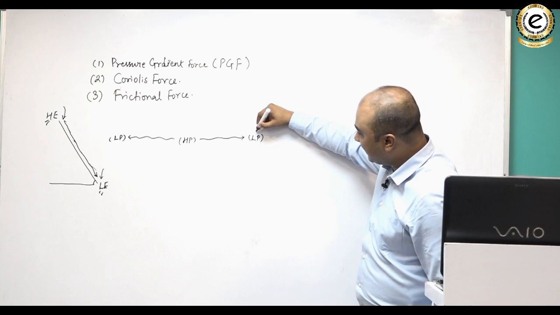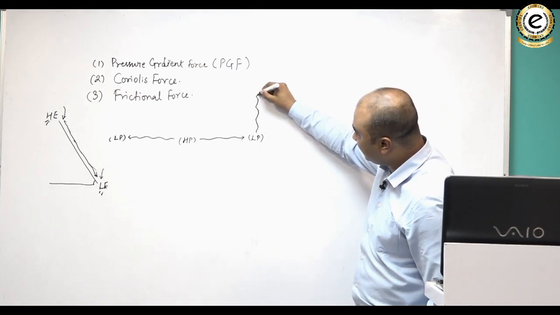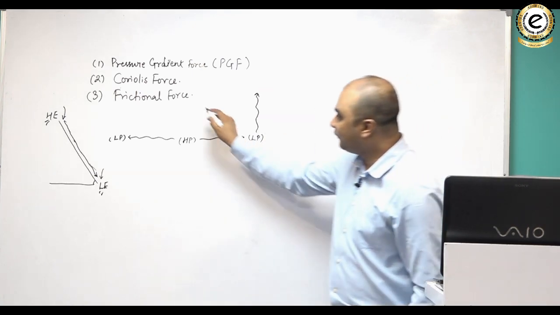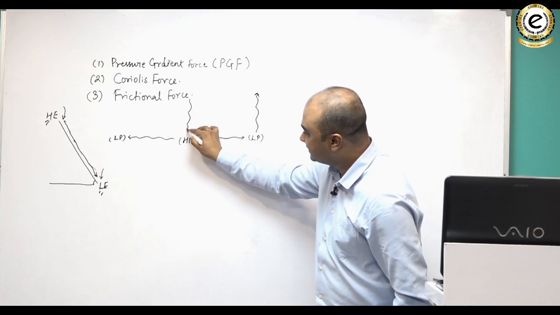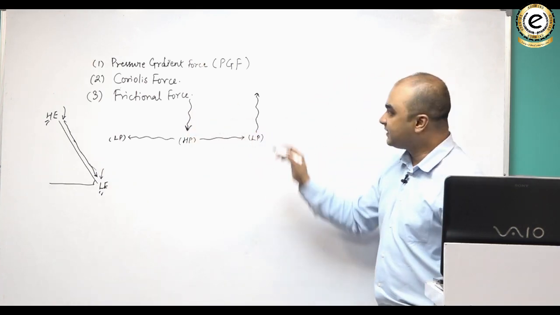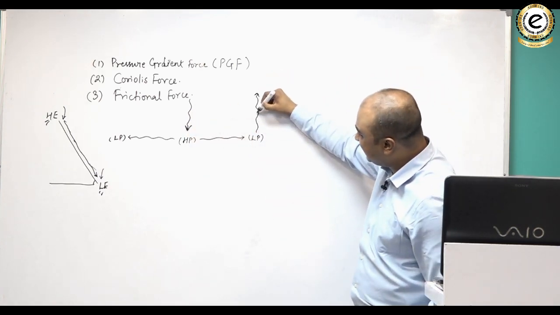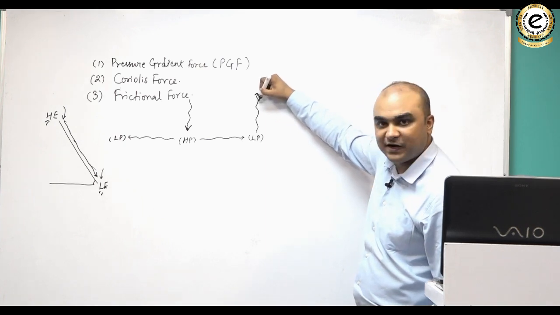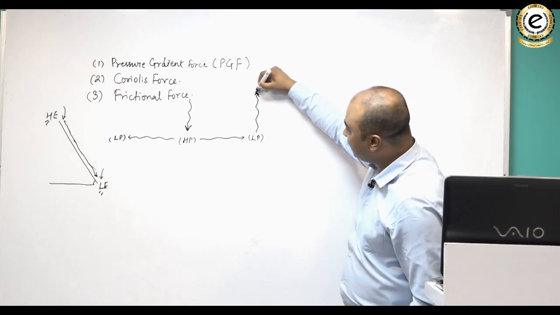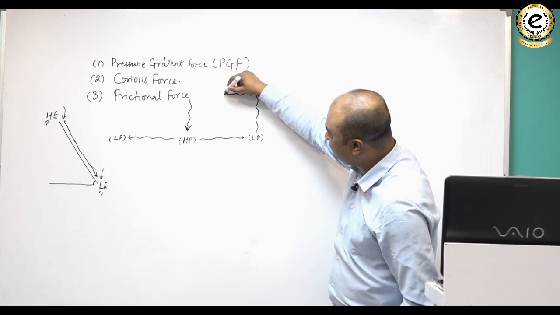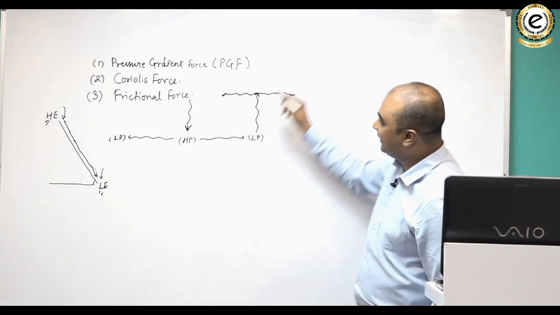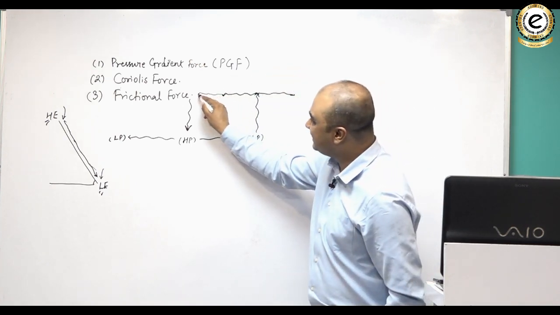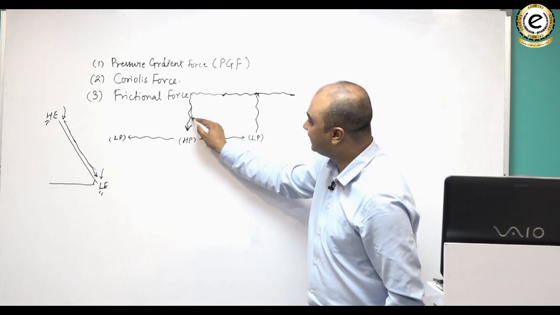And you know that from low pressure air rises, and over high pressure air sinks. The rise of air takes place till the time it is warmer than its environment. When it becomes equal in temperature to its environment, it spreads. And when it becomes cooler than its environment, it starts sinking.